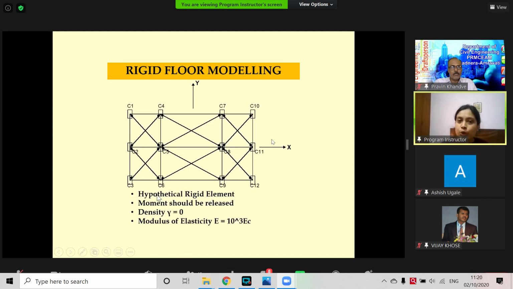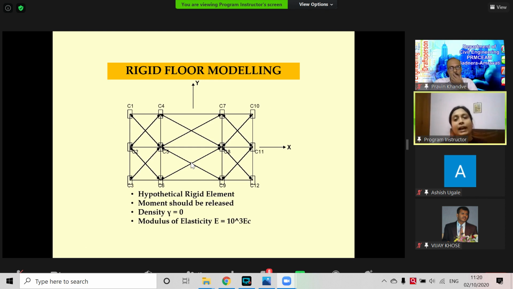We can still simulate it with bracings, but actually these bracings are not present. So the mass density of these bracings we have to put as 0, and we want a very rigid thing, right? That's why the modulus of elasticity is given almost 10 to the power 3 times higher than the adjacent beams. Why 10 to the power 3?